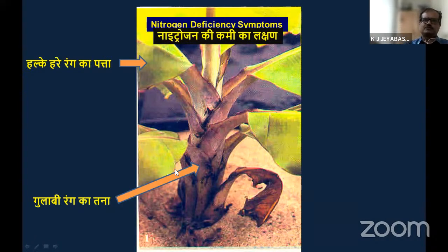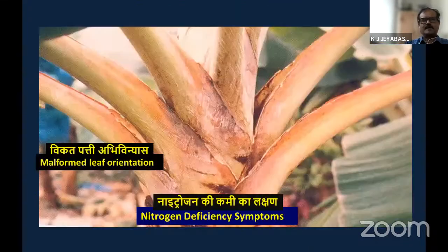First of all, let us see one by one how the deficiency symptoms are appearing. In case of nitrogen deficiency, you see the leaf orientation. It is not a twisted type of leaf orientation. A single planar leaf orientation is there. It is like the traveler's palm symptom. Some ornamental plants also have this type of orientation, but in a real banana, this traveler's palm appearance is there because of the nitrogen deficiency.